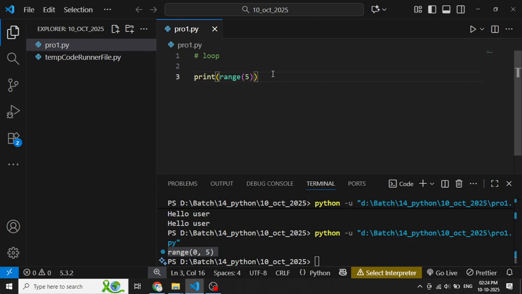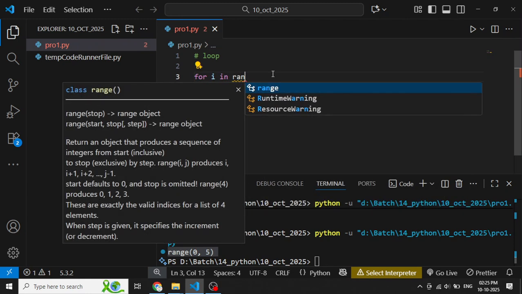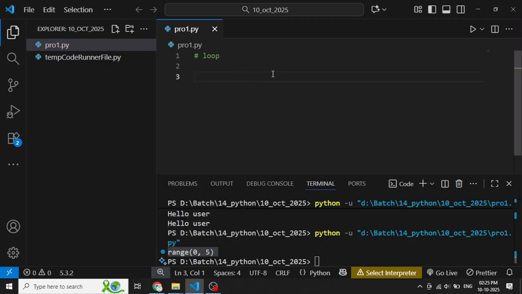Control S, and I want to print it in a loop. So for, I can say a single variable name, for example I, in range. First of all, you need to understand the in operator. The in operator is used to check whether a value is available in that or not.